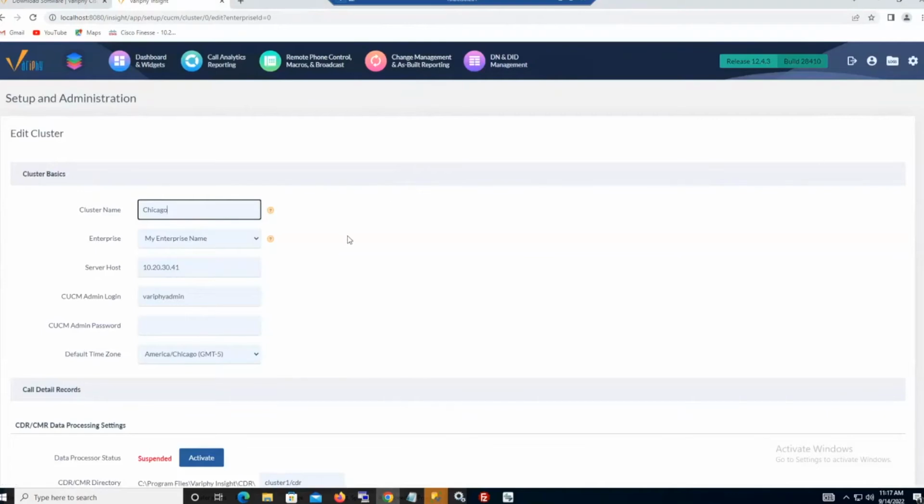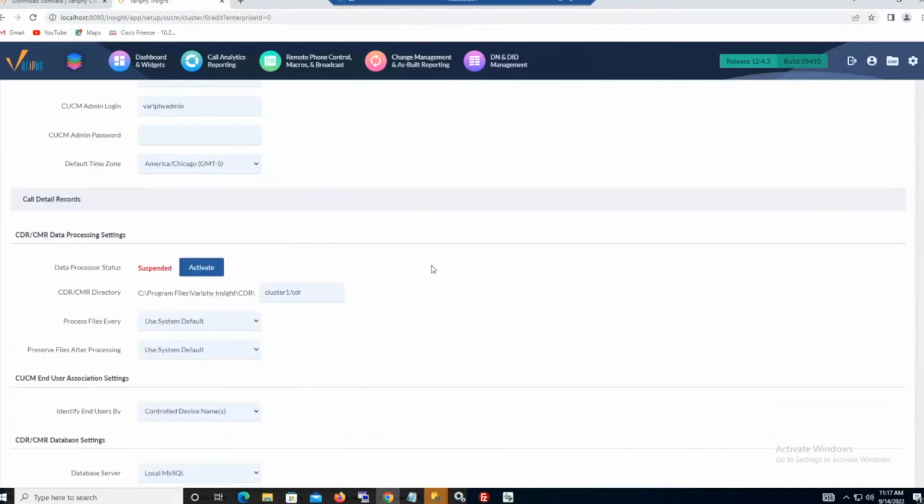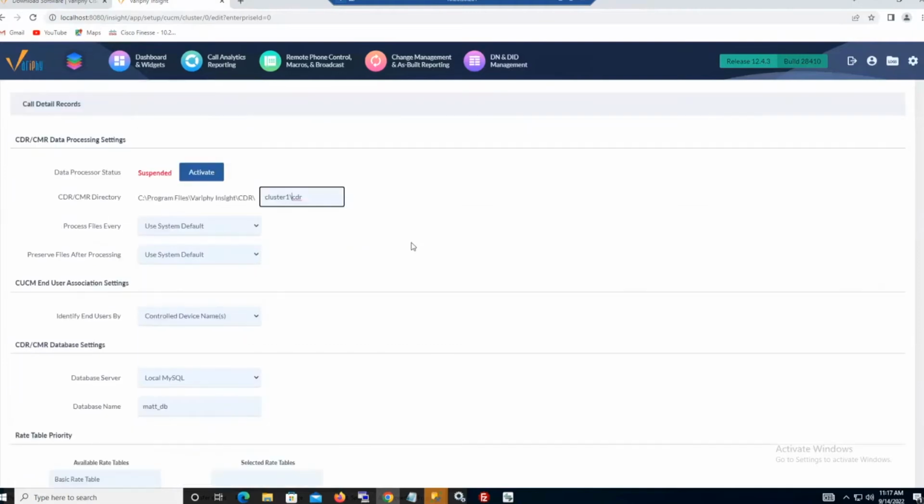So just from top down here, all this information should remain the same. This is my UCM server. This is my login. The password does not need to be redefined. It's in that H2 database. So we're fine there. What I need to do is update the directory path for the Chicago cluster to something once again in Windows speak. So it could be something simple as cluster 1. I could maybe just flip the slashes and maybe I'm fine with that. Or maybe I just want to polish that to be something more specific for the cluster it's entertaining.